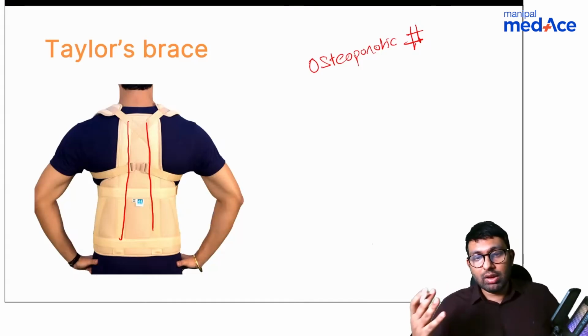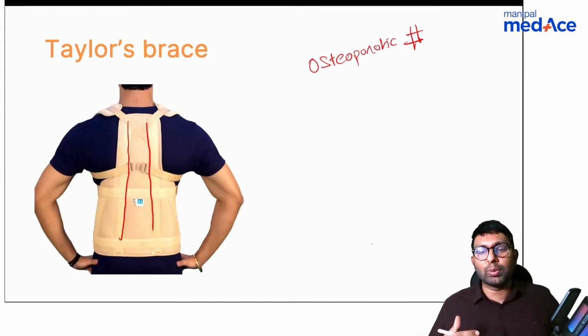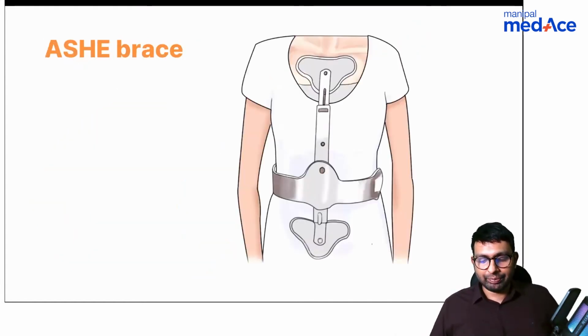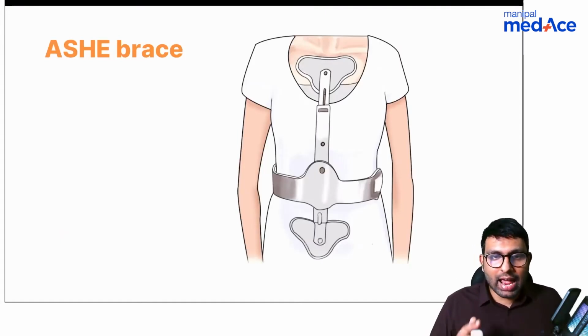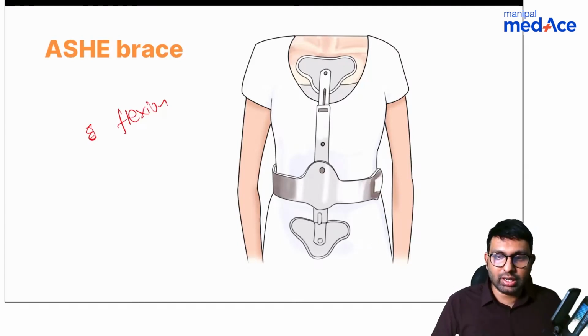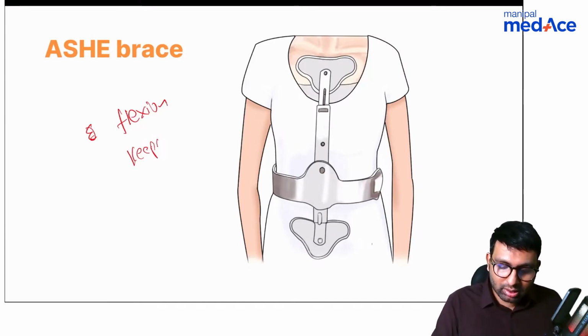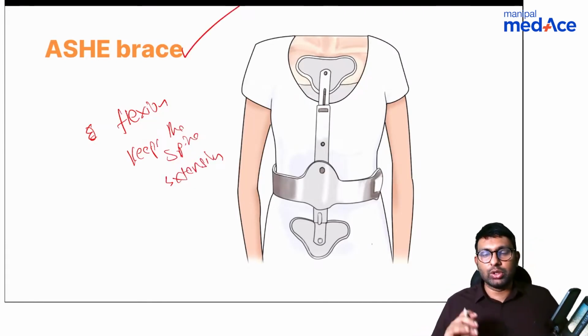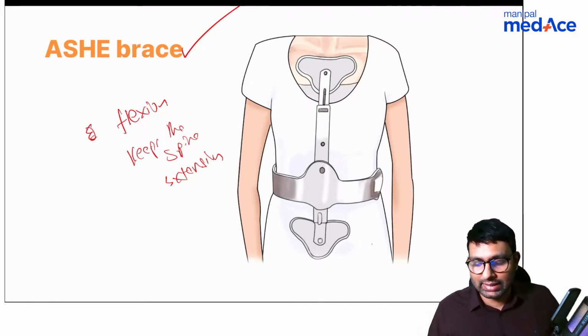Imagine a young patient with a vertebral fracture. If you don't have enough immobilization, it will collapse. So you cannot use Taylor's brace in these cases. Taylor's brace is used in osteoporotic fractures. The answer to that question was an ash brace. An ash brace prevents flexion and it keeps the spine in extension, in active extension, and this is the brace that we use in cases of compression fractures. Okay, so this is the answer. Ash brace is the answer.